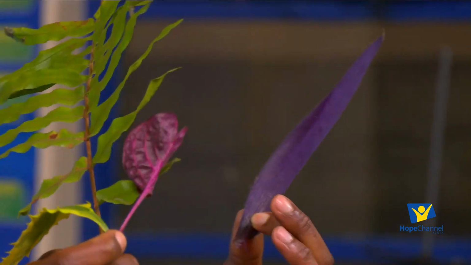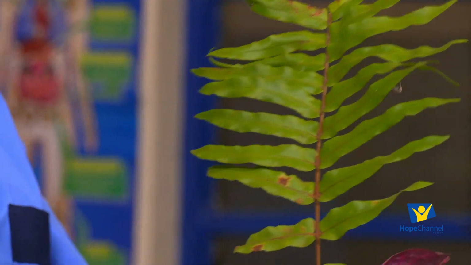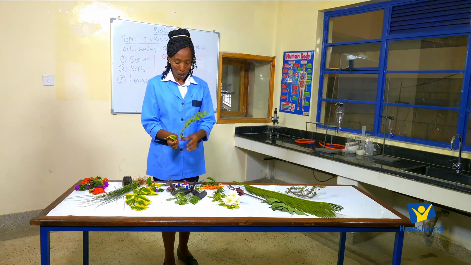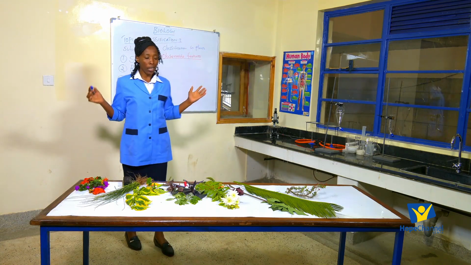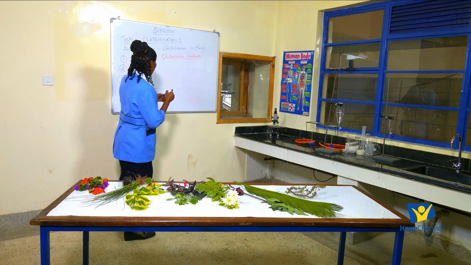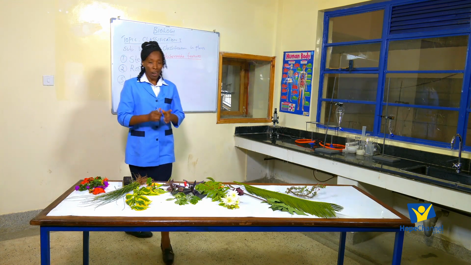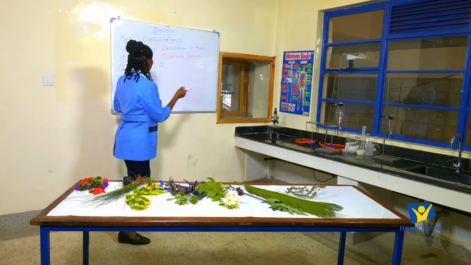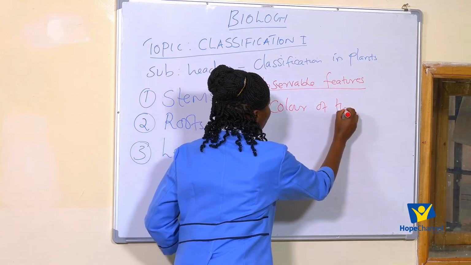So I want us to identify those observable features that we can use to place these plants into different groups. Number 1, if I was to start with the one that is clearly observed or can be seen by everyone else, number 1, I can talk about the color. Color of the leaves.